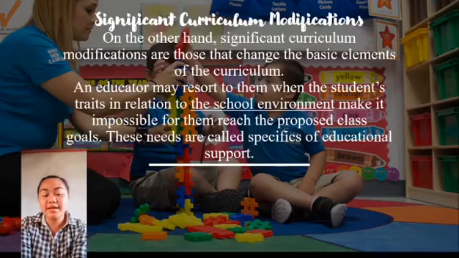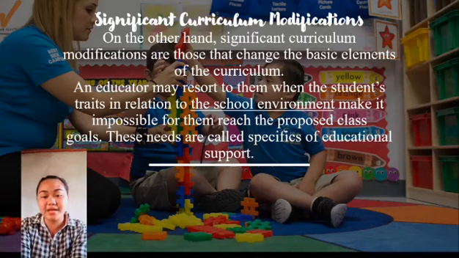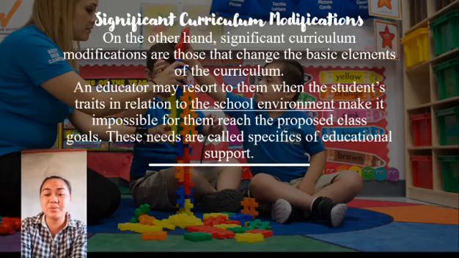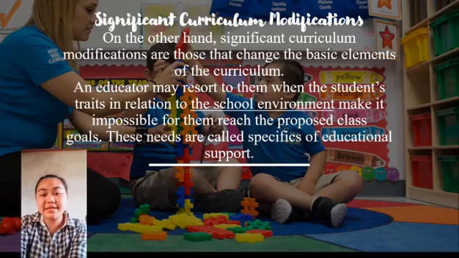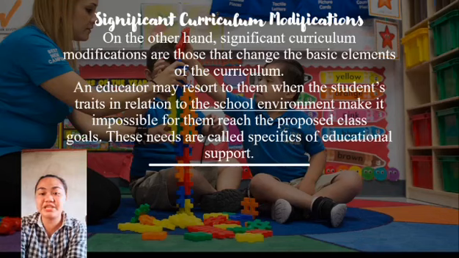On the other hand, significant curriculum modifications are those that change the basic elements of the curriculum. An educator may resort to them when the student's traits in relation to the school environment make it impossible for them to reach the proposed class goals. These needs are called specific educational support needs. In that situation, the child can only move on to the next grade if they reach certain concrete objectives.